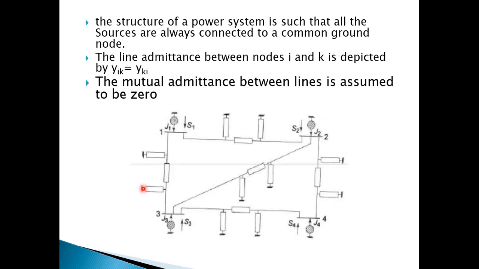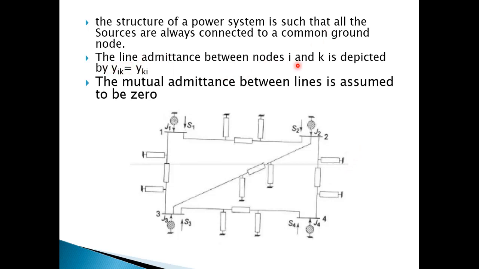So when all these things are grounded, what kind of analysis can we think of? It should be a node voltage analysis. We'll talk about that in the coming slides.